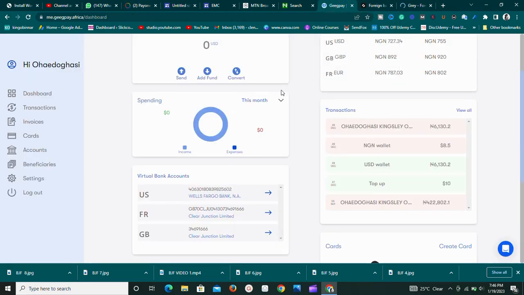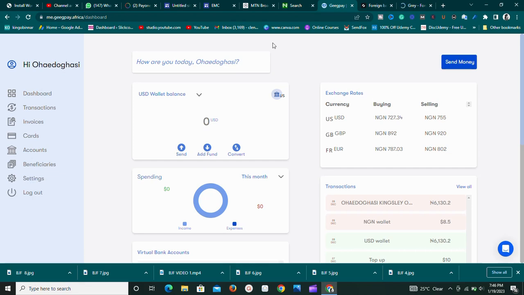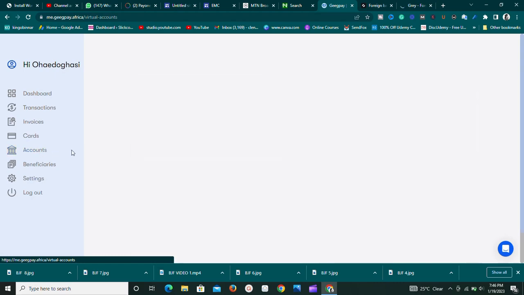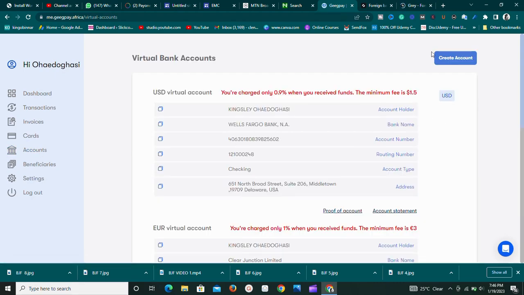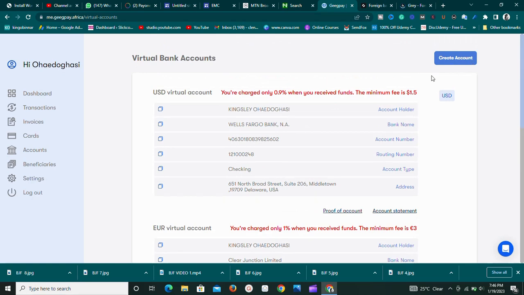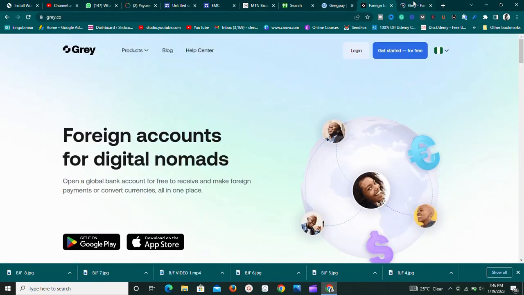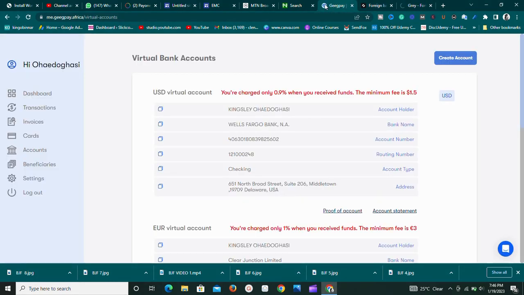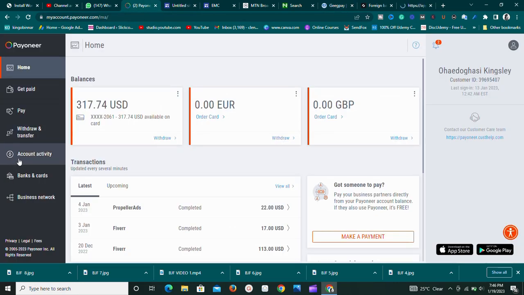Once you have your account set up, your geekpay.africa set up, and you've submitted all the necessary documents, go to balances or go to accounts. You're going to find your account details. If you don't see any account details, just click on create account and it's going to be created for you. Just copy the account details like the bank name and the likes.